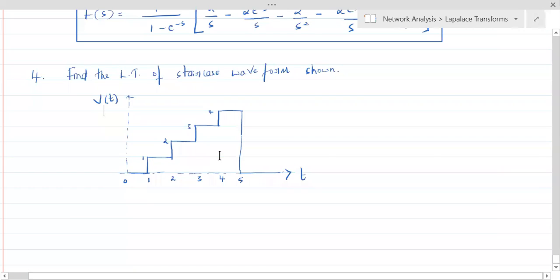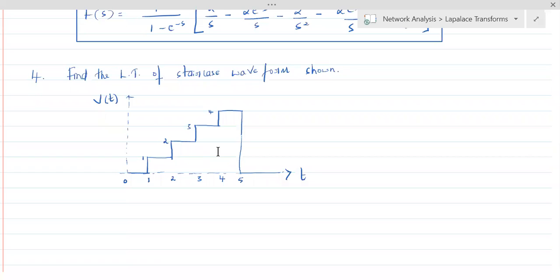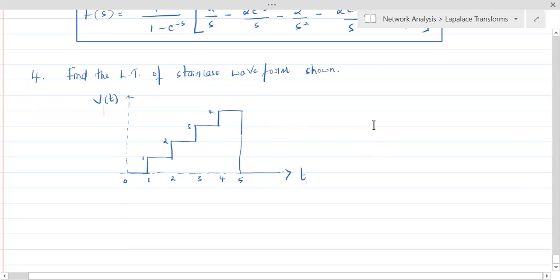All these are amplified versions of the previous one. So there is no identical pattern repeating itself after every duration T. So the staircase waveform is not a periodic signal.